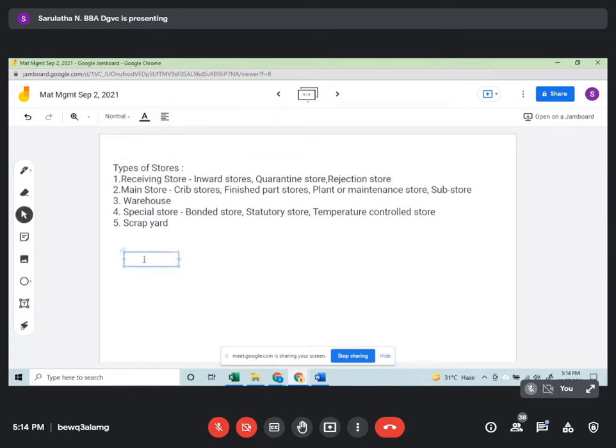Then obviously every store will have some functions, or it will also have a scope. What will be the scope of the store, to what extent? It can also be told as the functions.